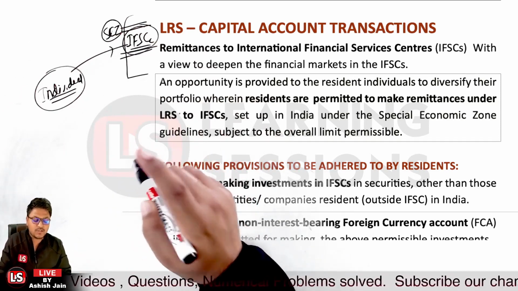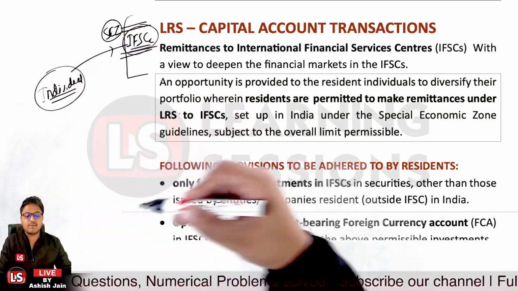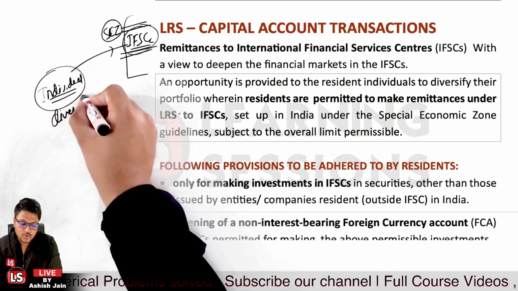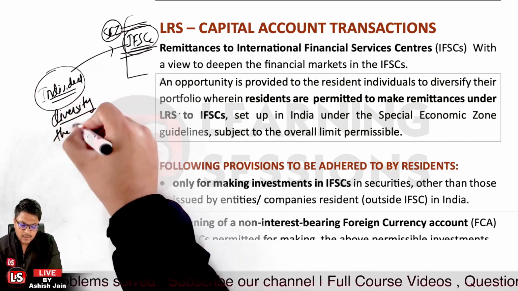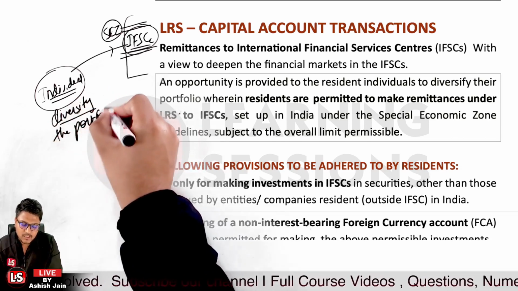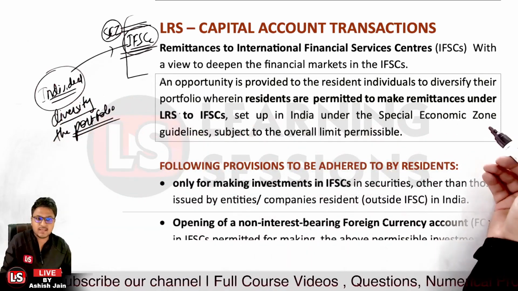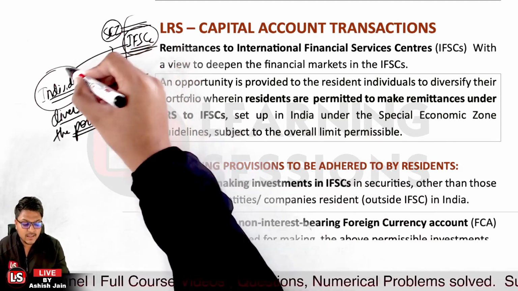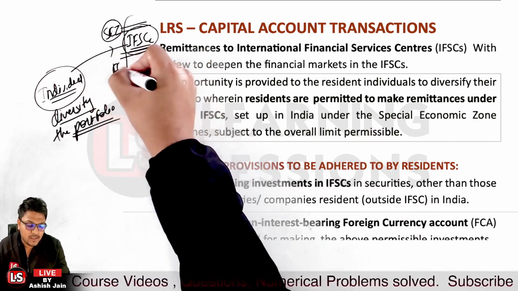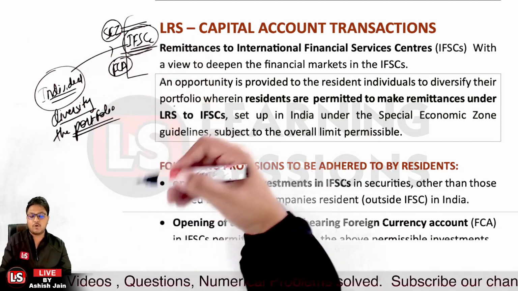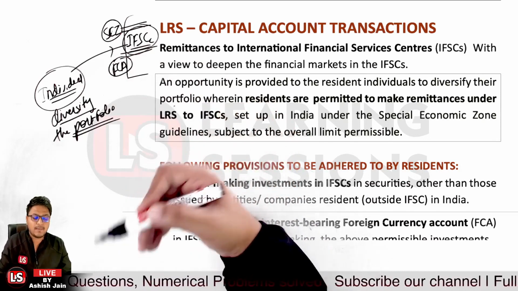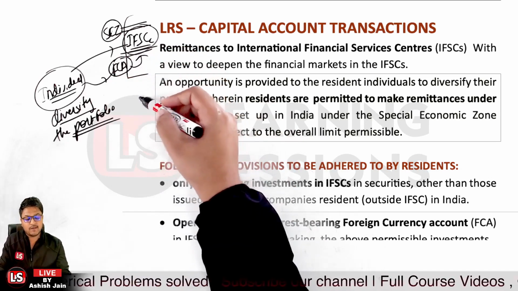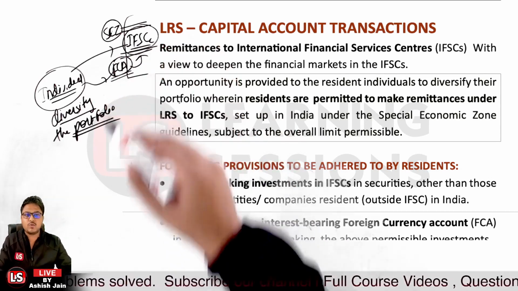Whatever securities the IFSCs are having, the individuals can invest into those securities so as to diversify their portfolio. So that's the case related to it. And further, for that particular purpose, the individuals are allowed to open a foreign currency account abroad, and the remitted amount can be deducted from the FCA so as to invest into the IFSCs there.